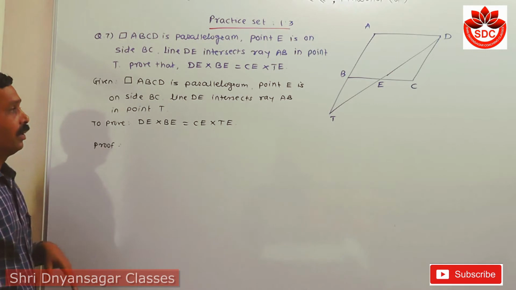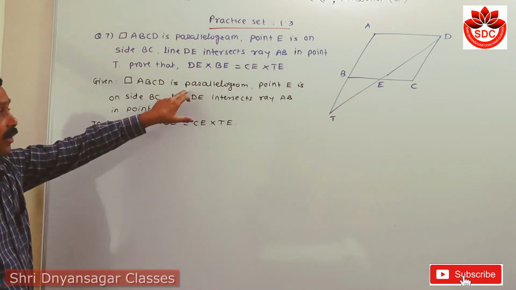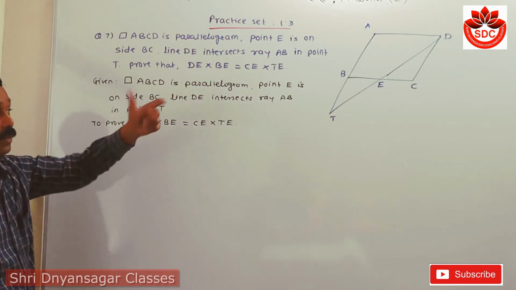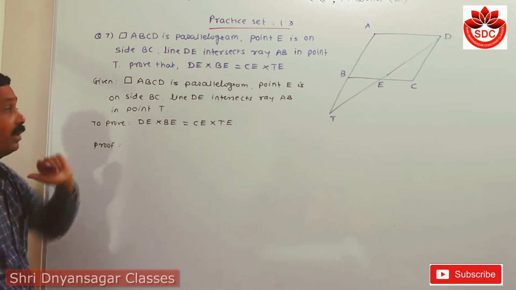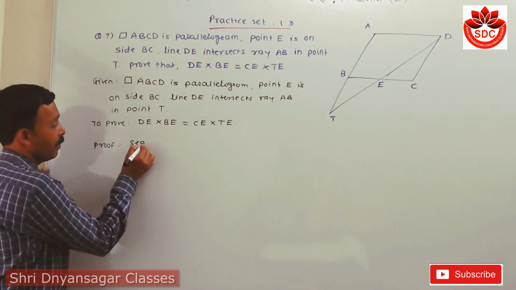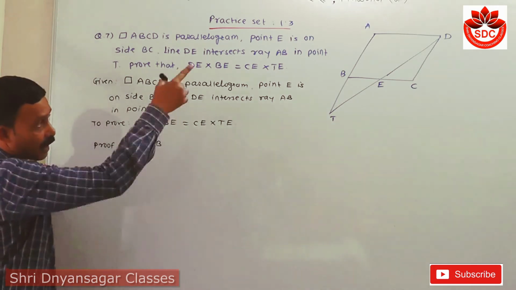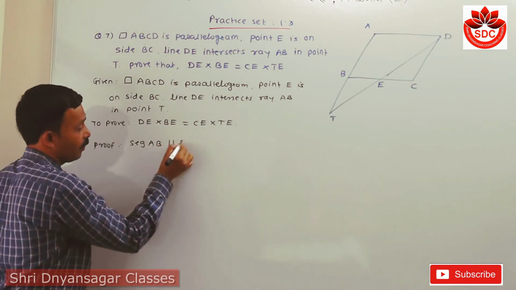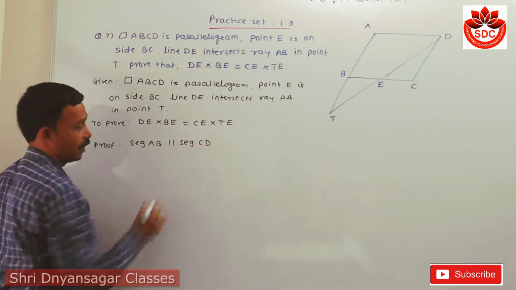Student, if this quadrilateral is a parallelogram, then we know that the opposite sides of a parallelogram are parallel. So I take segment AB is parallel with segment CD or DC.